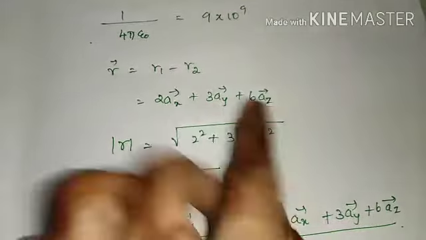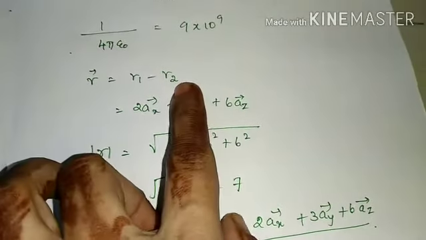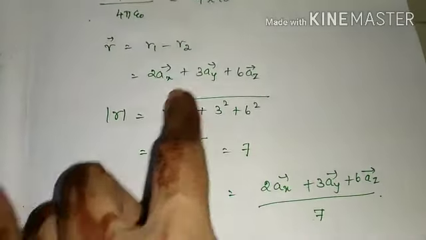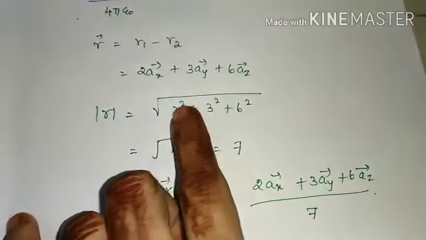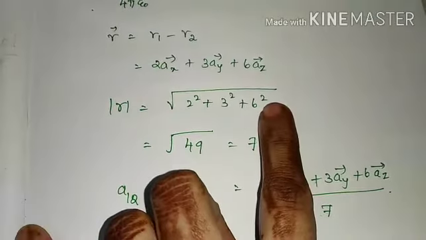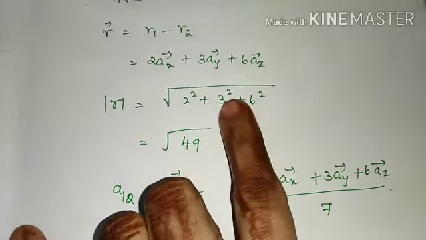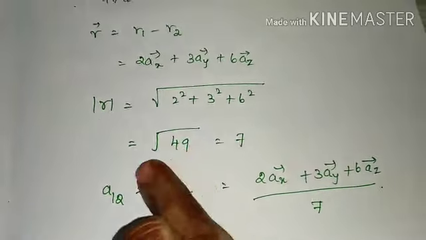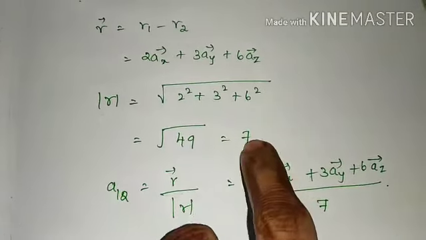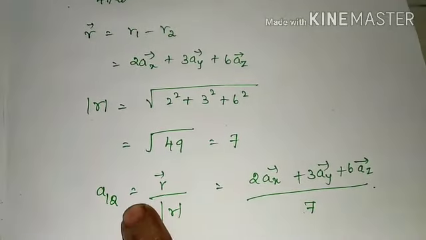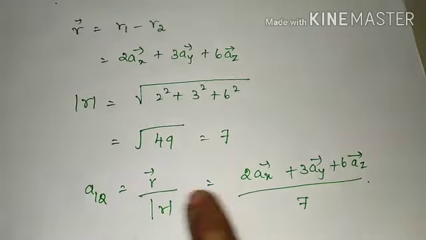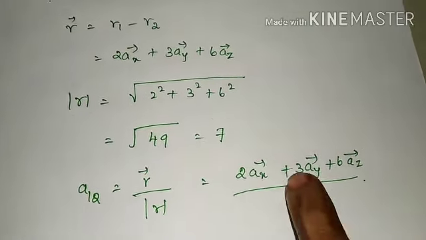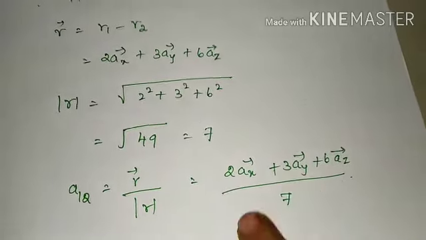Why? Because R2 is entirely 0. The magnitude of R is root of 2 squared plus 3 squared plus 6 squared, so root of 49, which is equal to 7. So A12 can be written as R vector by magnitude of R, that is 2AX plus 3AY plus 6AZ divided by 7.